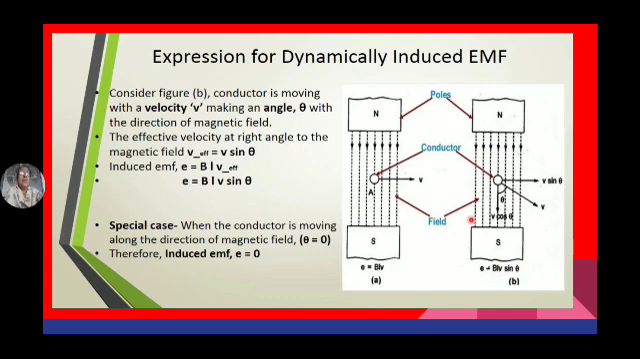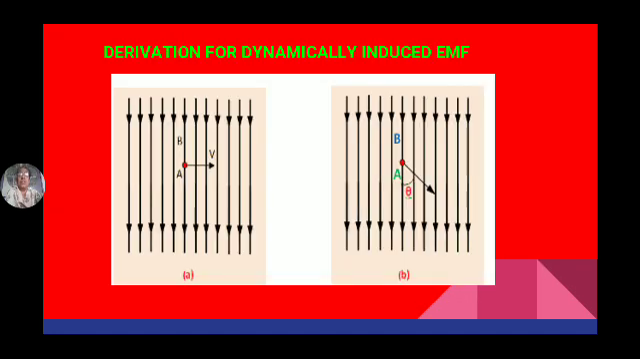Take this figure. The north and south poles develop the magnetic field of flux density B. B is the flux density of the magnetic field. And here a conductor is placed. The length of the conductor is L, and the conductor is moving with a velocity of V. The angle between the movement of the conductor and the magnetic lines is theta. Then the dynamically induced EMF in the conductor is E = BLV sin theta.